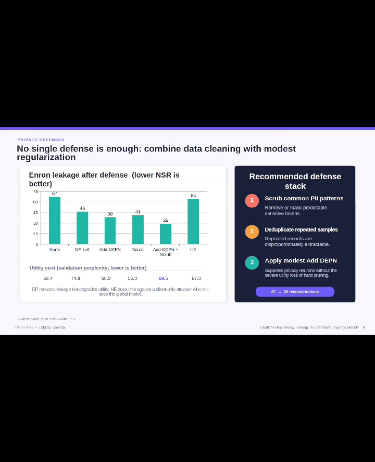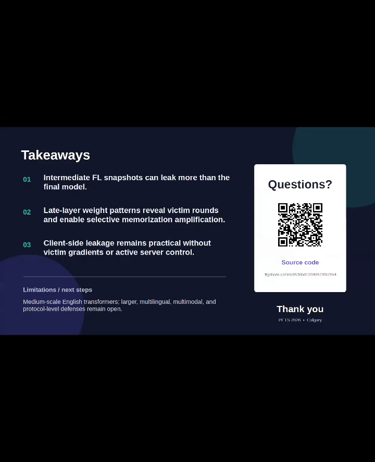associated with hard tuning. On the Enron dataset, combining AdaDepth with scrubbing reduces successful reconstruction from 67 to 29, while retaining substantially better utility than an aggressive differential privacy configuration. Therefore, we recommend a balanced defense stack combining data cleaning, deduplication, and modest regularization rather than relying on a single mechanism. So the takeaways. To conclude, there are three main takeaways.